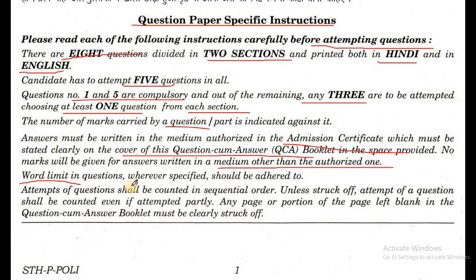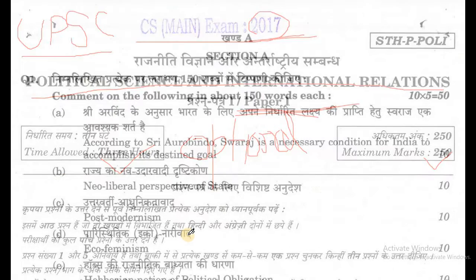Word limit in questions, wherever specified, should be adhered to. Attempts of questions shall be counted in sequential order unless struck off. Attempt of questions shall be counted even if attempted partially, and any page or portion of the page left blank in the question cum answer booklet must be clearly struck off.